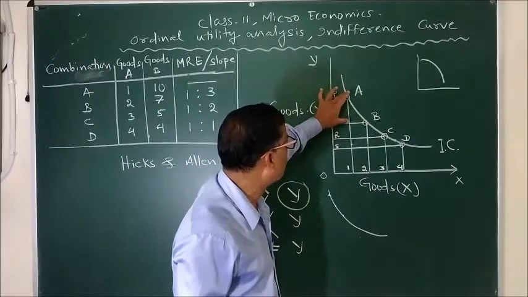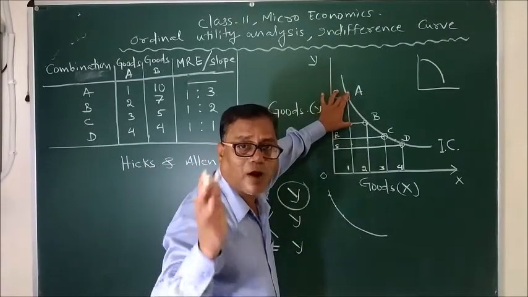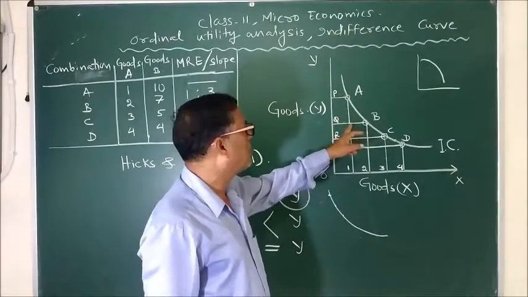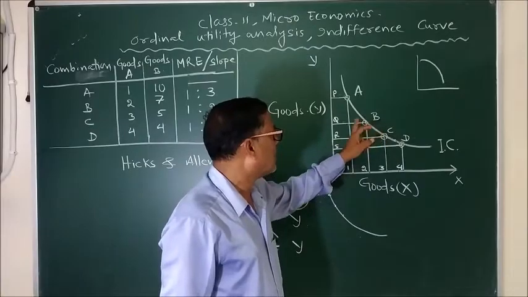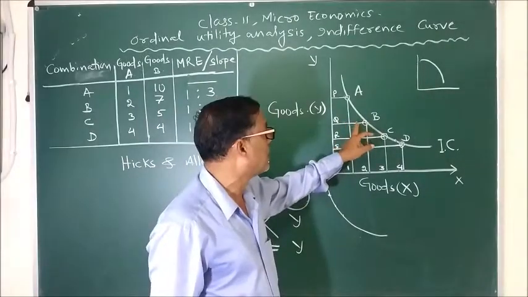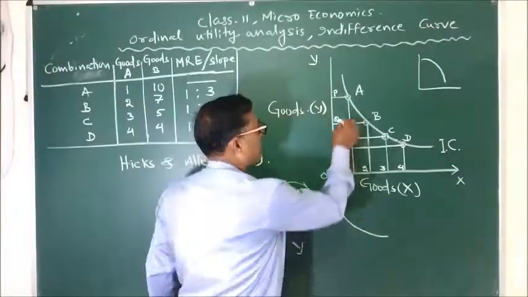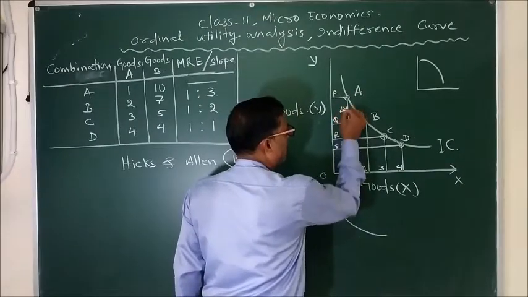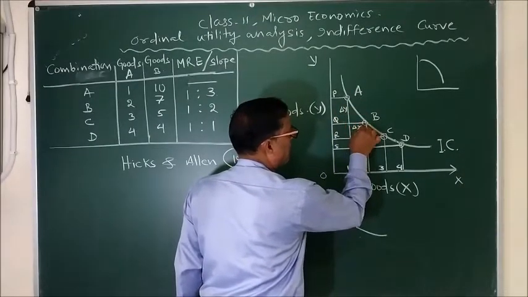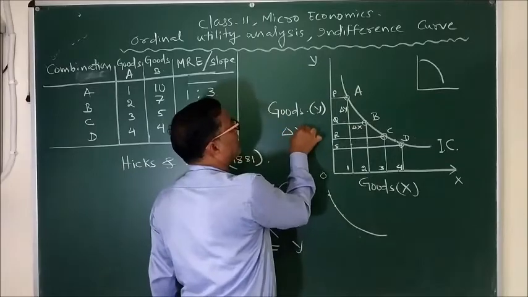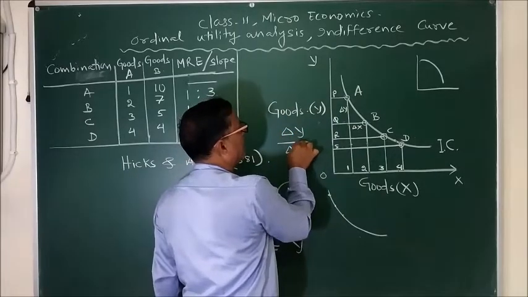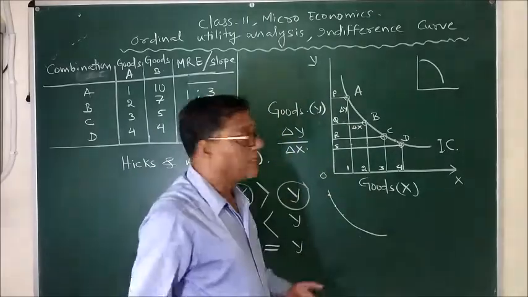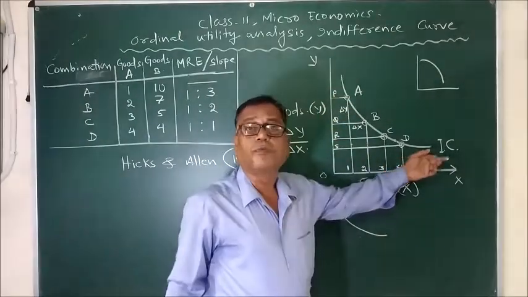That is, the amount of sacrifice of y is del y, meaning a change in y, and the amount of gain in x, that is the change in x, is called del x. This is del y and this is del x, and the slope is nothing but del y upon del x. That determines the shape of the indifference curve.